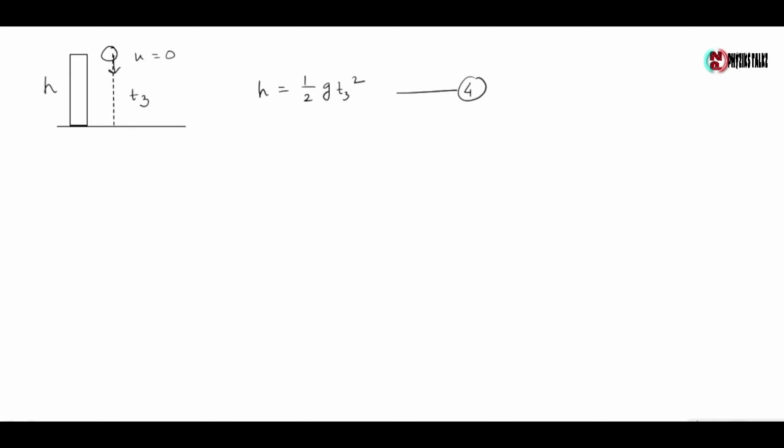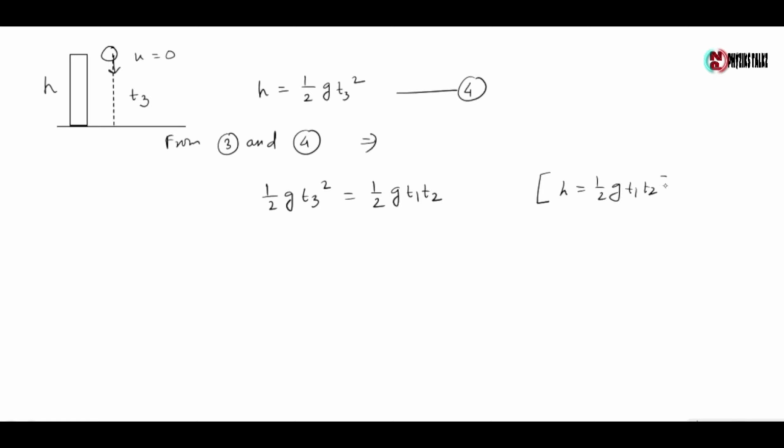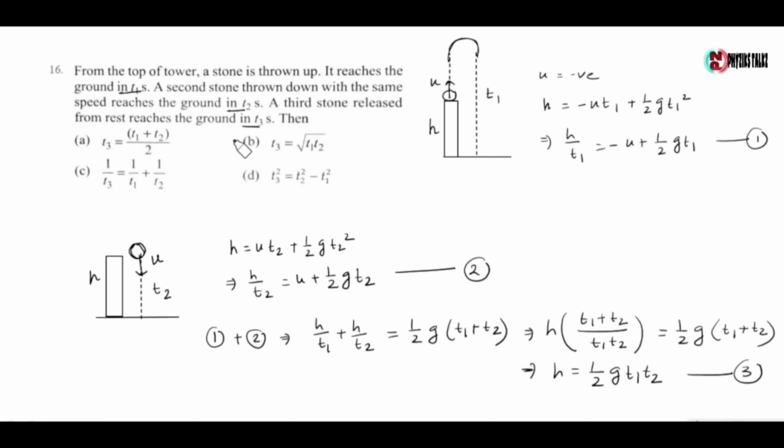Now comparing 3 and 4, we have half g t3 square equals half g t1 t2, as in equation 3 h equals half g t1 t2. So we have t3 square equals t1 t2 and t3 equals root over of t1 t2. So the relation between t1, t2 and t3 is t3 equals root over of t1 t2. So the correct option is option B.